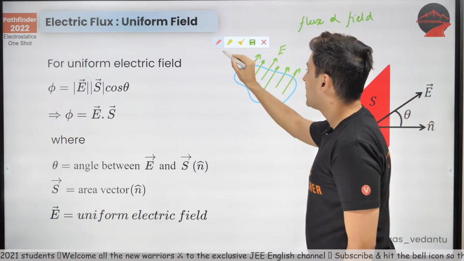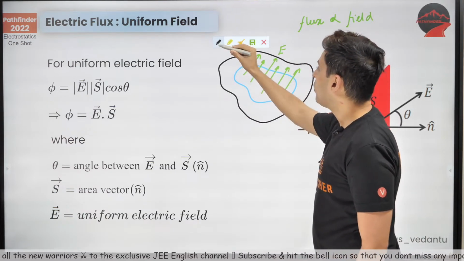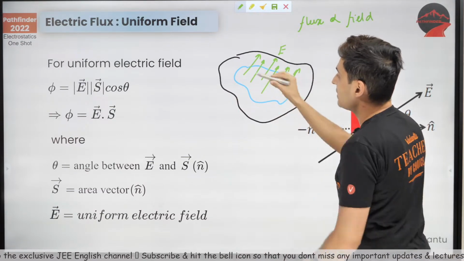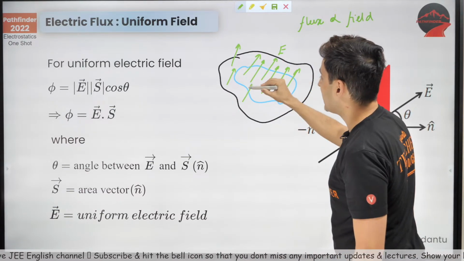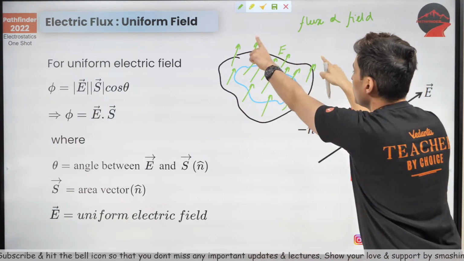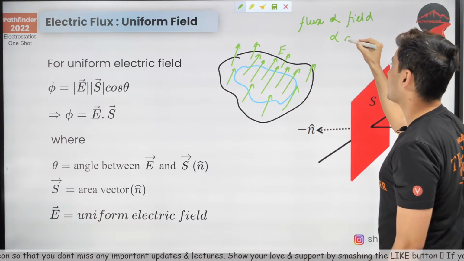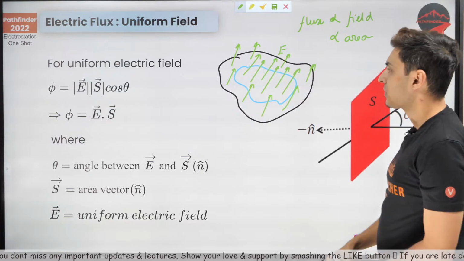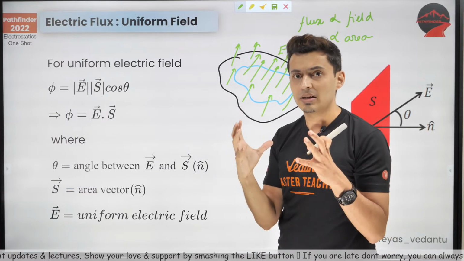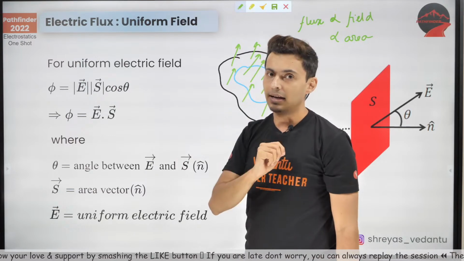Now imagine I take a bigger area. If I take a bigger area, then what will happen? All those field lines which otherwise would not have pierced, which are passing from outside, will now pierce through that area. Hence, don't you see, those lines which were outside are also now piercing through the area. So hence flux is also proportional to area. So hence flux, the field lines which are passing or piercing through an area, are proportional to the field as well as the area itself.